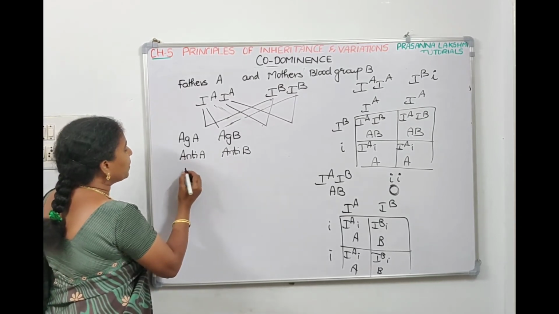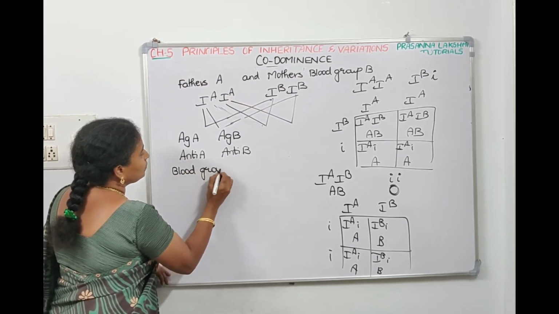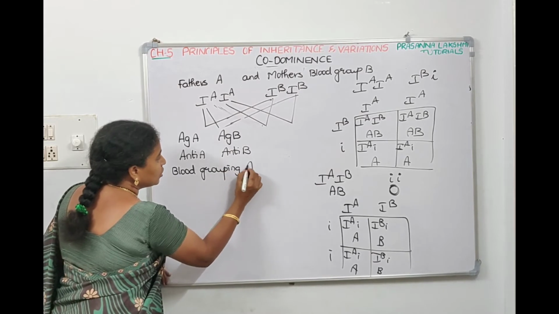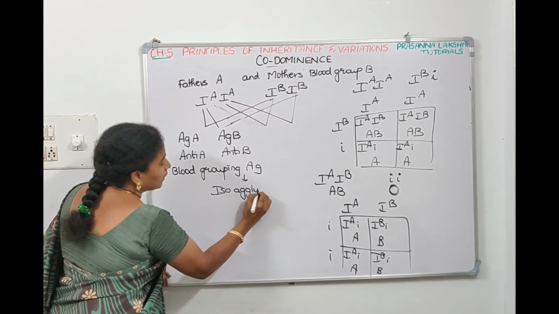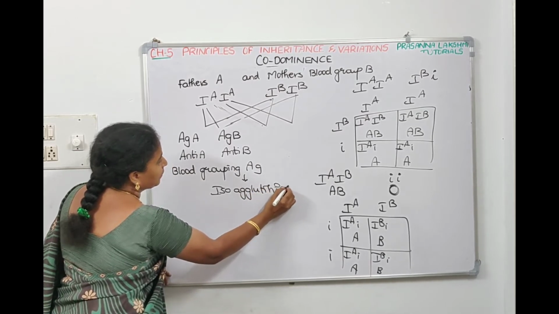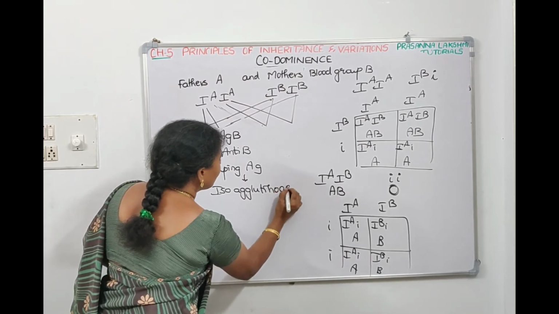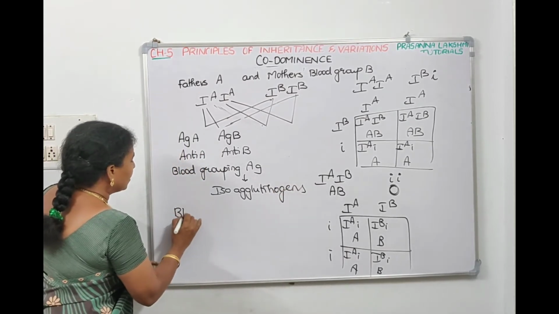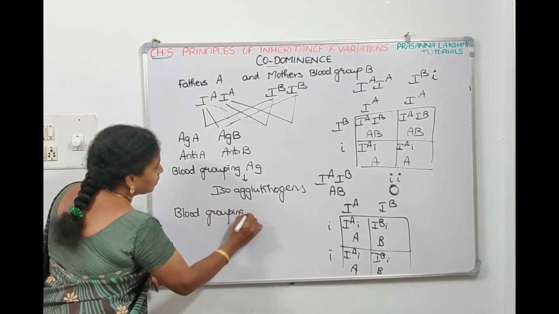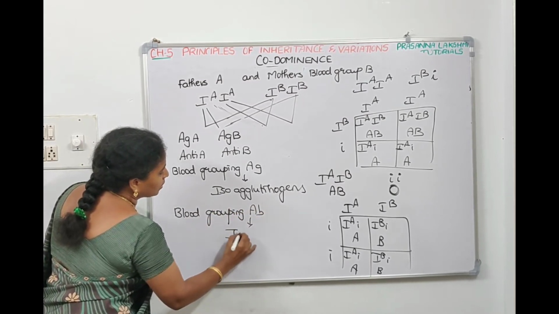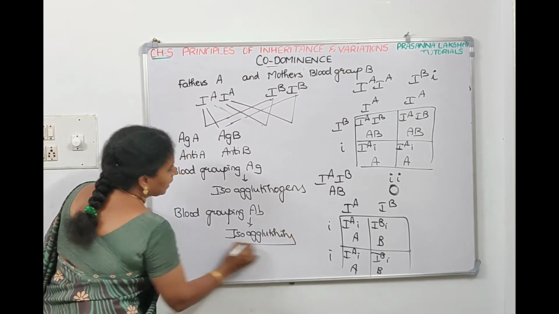Now, where are blood grouping antigens present? Blood grouping antigens are called isoagglutinogens, and the blood grouping antibodies are called isoagglutinins.